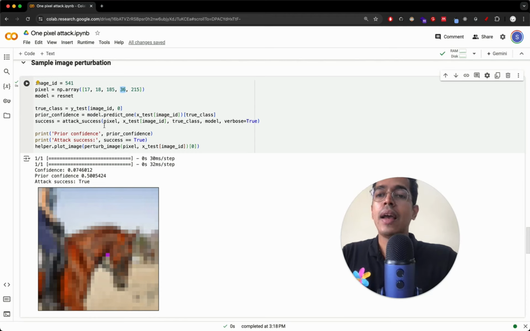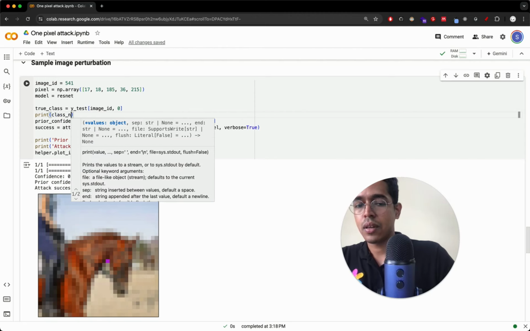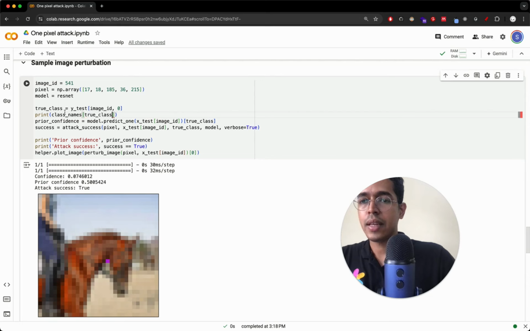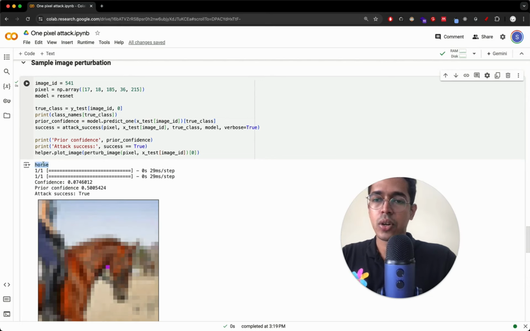Okay, and the true class is, we can print the true class. Print class names of true class. Yeah, the AI Gemini already had class names of true class. We can see what is the true class. It must be horse or something. Yeah, so it is horse. This is the true class.